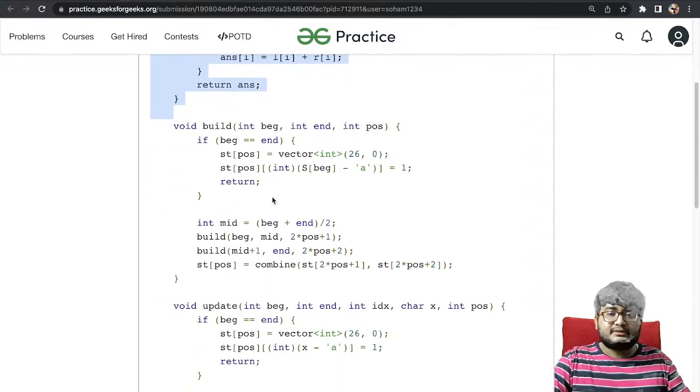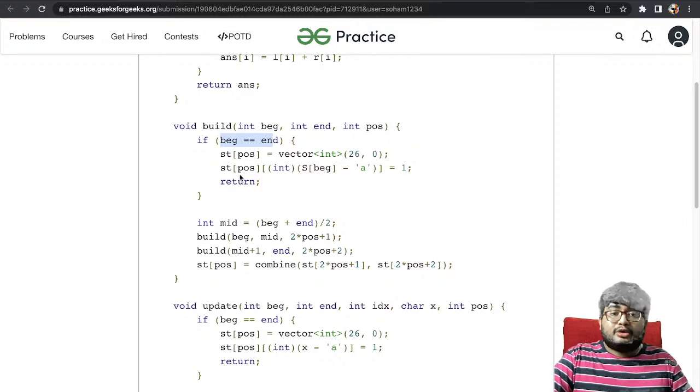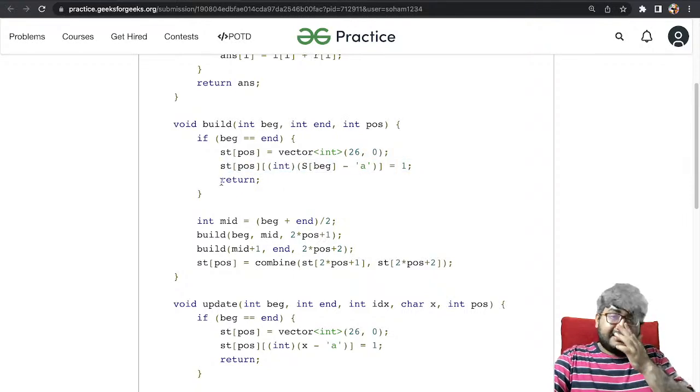Simple. After that, the build, a normal build. Beginning equals end means we have reached the root node. In the root node, for the corresponding index, if it is A, it will be 0, if it is B, it will be 1. For that we will have 1, and for others we will have 0. Right? So you can in fact maintain a bit mask for this as well. Or not a bit mask, actually we want the count as well, so yeah, bit mask won't do. Anyways, s of beginning minus a equals 1 and return.